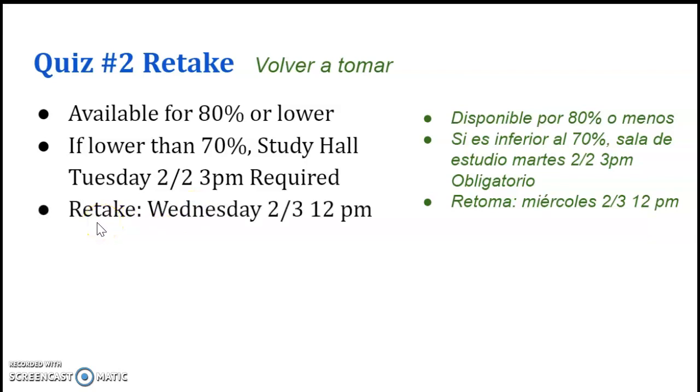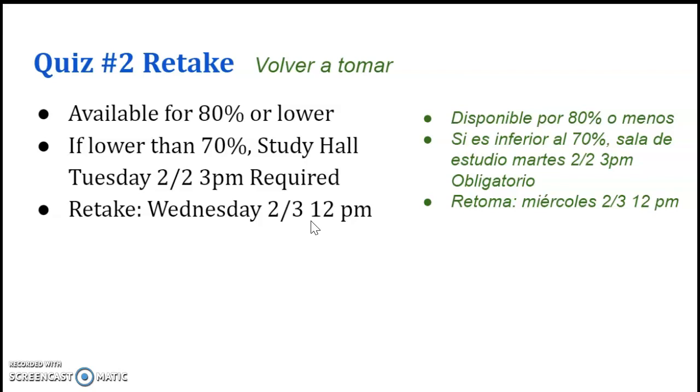And then following day, you will take the retake on Wednesday, February 3rd at 12 p.m. in my study hall. So please make a note of this for those of you who would like to take a retake.